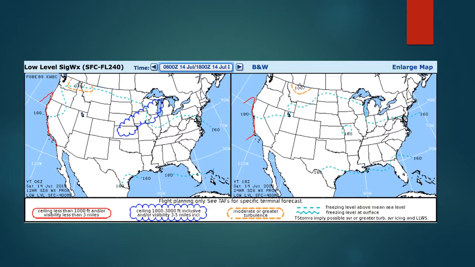And for the right image, which is 24-hour duration, there's IFR condition at the west part of California, and there's moderate to greater turbulence at Montana at the flight level between surface and 10,000 feet.